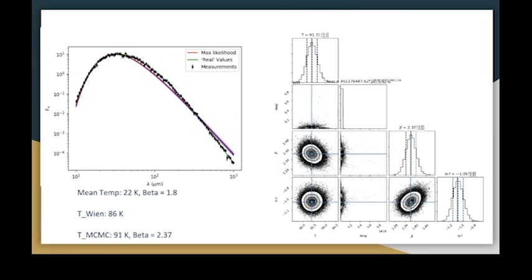The black points that you see are synthetic measurements made based on a 10% error bar. This is so that we can conduct an MCMC sampling of the posterior distribution. However, the curve fitting here only uses a single temperature to fit a distribution that is actually made up of a series of black bodies that are summed together. As you can see, when you do this, you get a temperature that is much higher than the actual mean temperature of the distribution.